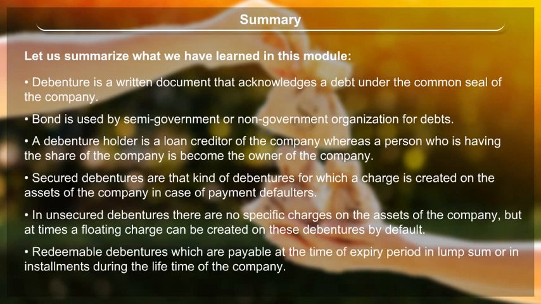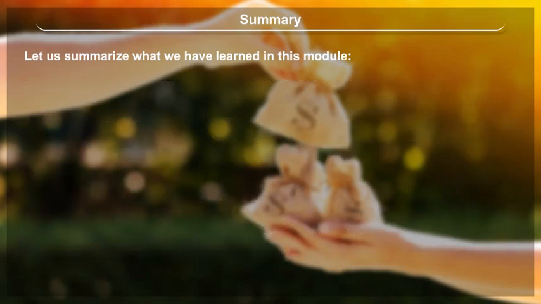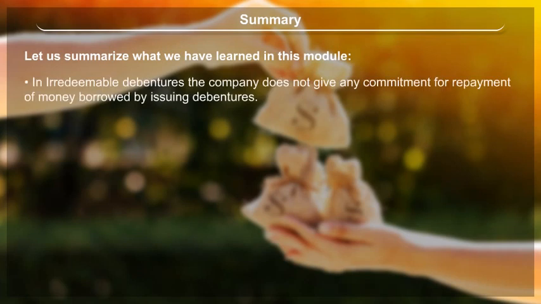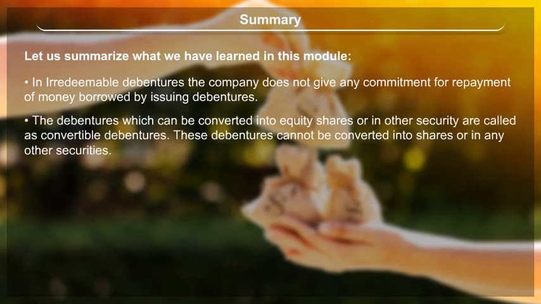Redeemable debentures are payable at the time of expiry period in lump sum or in installments during the lifetime of the company. In irredeemable debentures, the company does not give any commitment for repayment of money borrowed by issuing debentures. The debentures which can be converted into equity shares or other security are called convertible debentures.